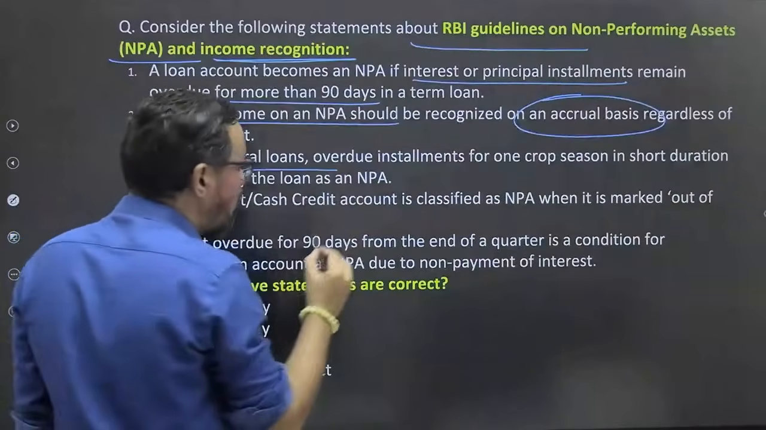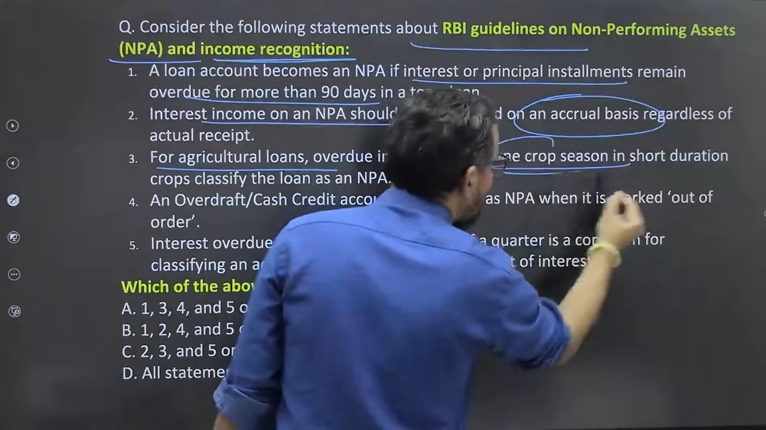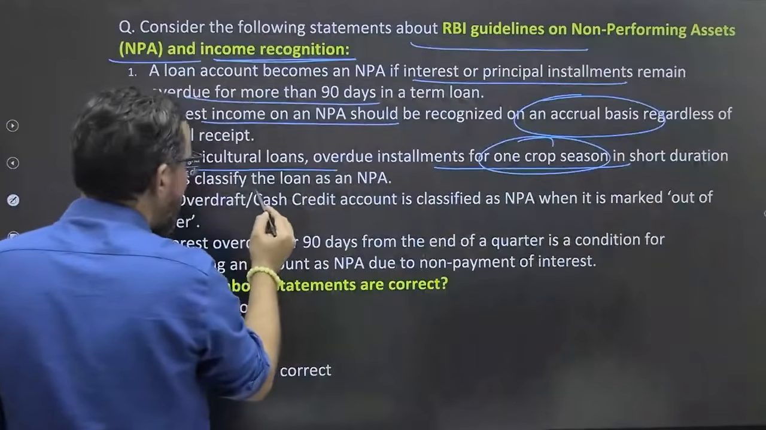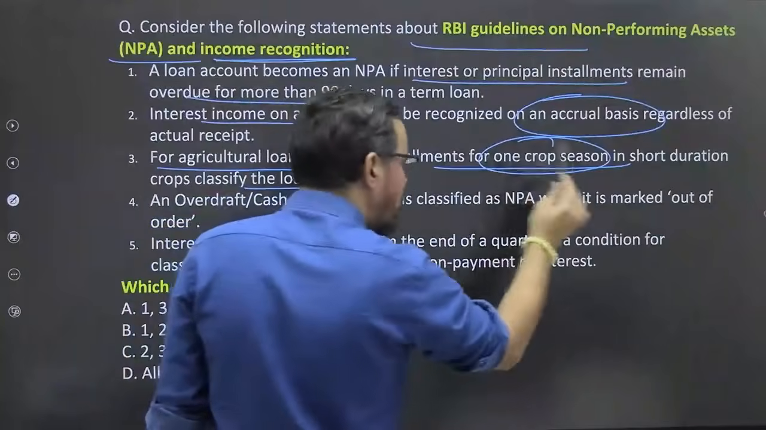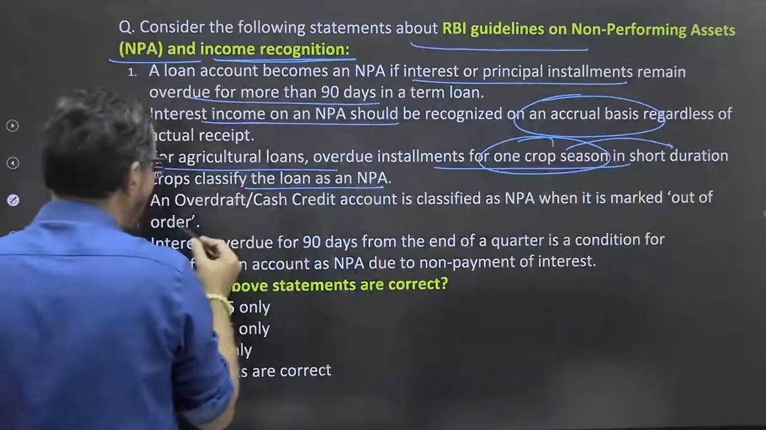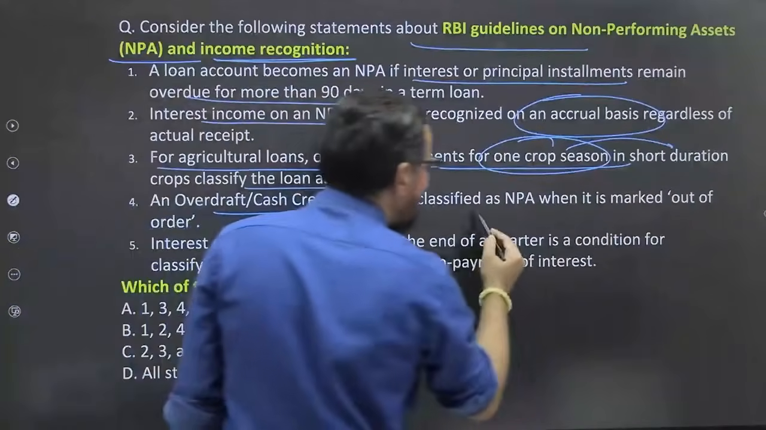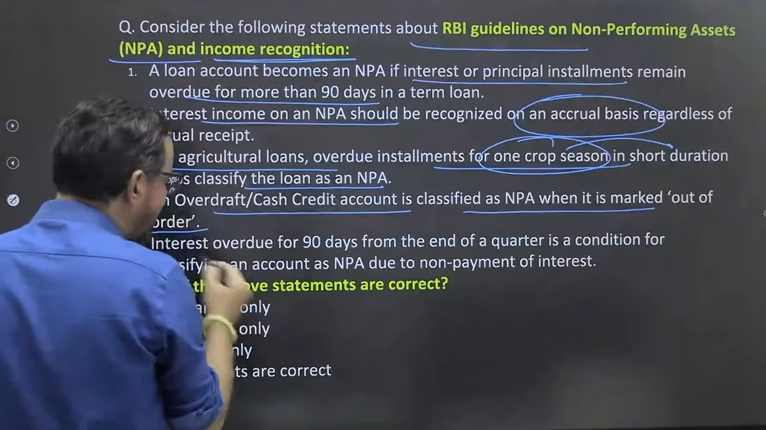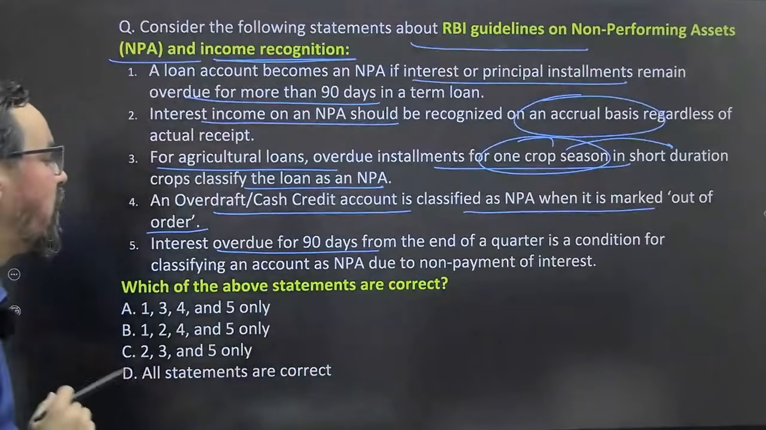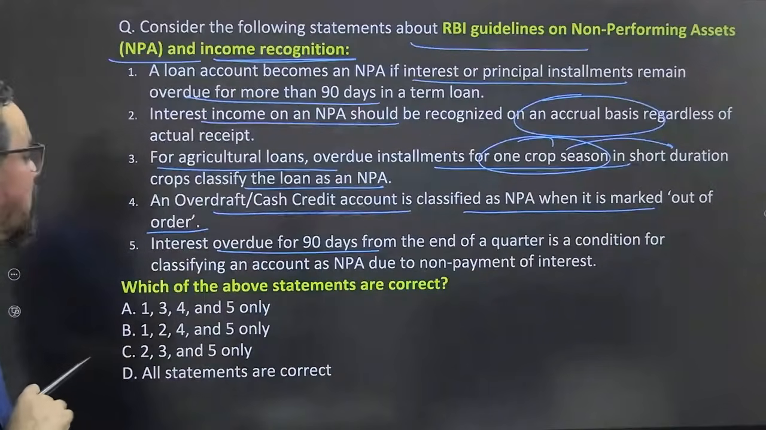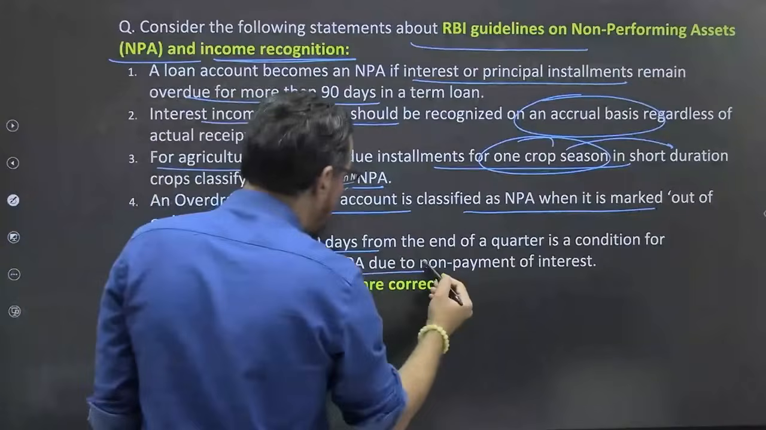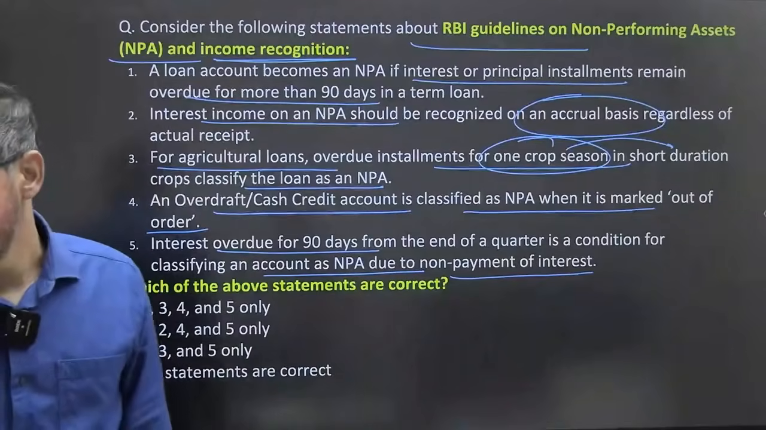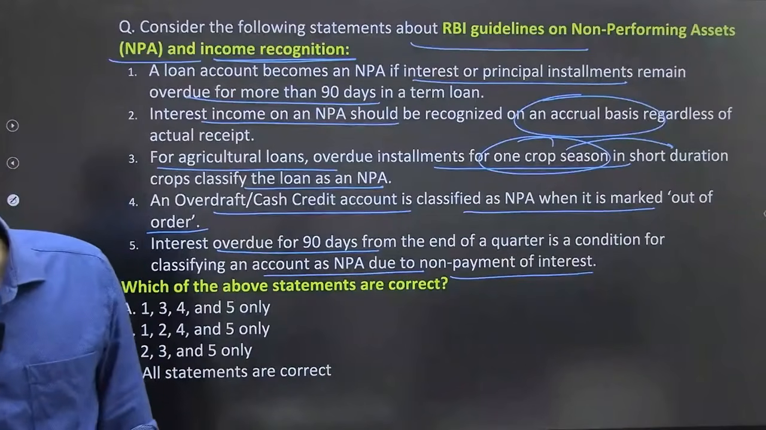For agriculture loans, overdue installment for one crop season in short duration crop, okay. An overdraft or cash credit account is classified as NPA if it is marked out of order. Interest overdue for 90 days from the end of the quarter is a condition for classifying an NPA due to non-payment of interest. So what will be your correct answer for this one? Which statement is right in this particular case, okay.